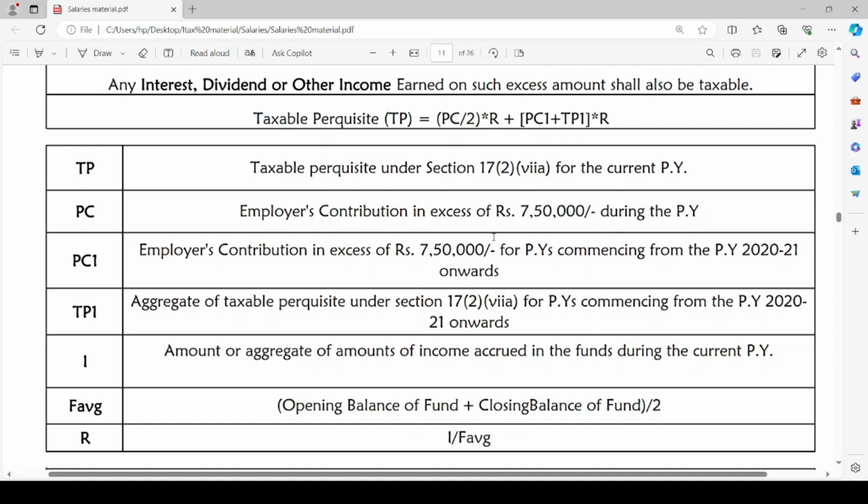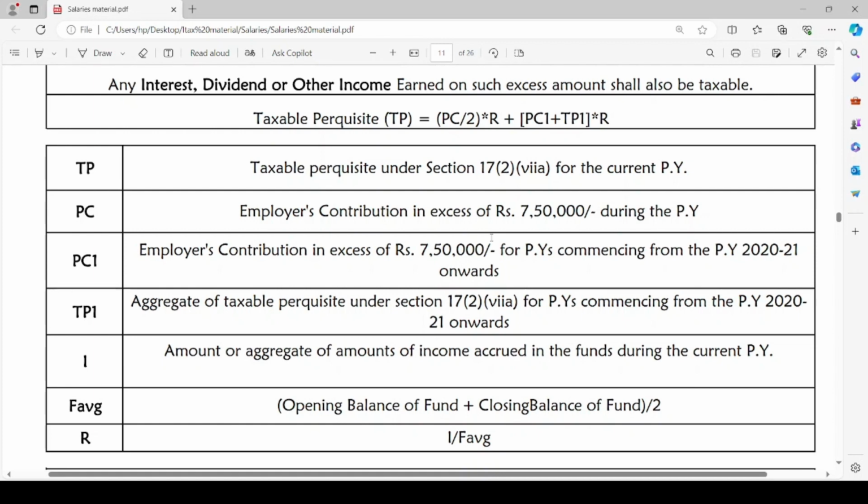That means if in any previous year starting from 2020-21 the employer has contributed an amount exceeding rupees 7,50,000, on such excess amount there will be some annual accretion, and it is considered as taxable perquisite.